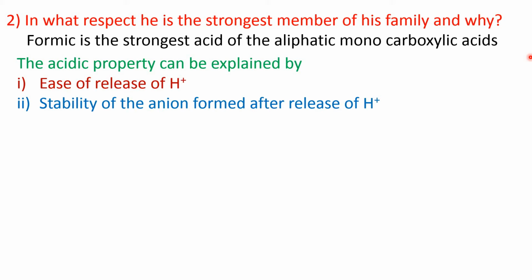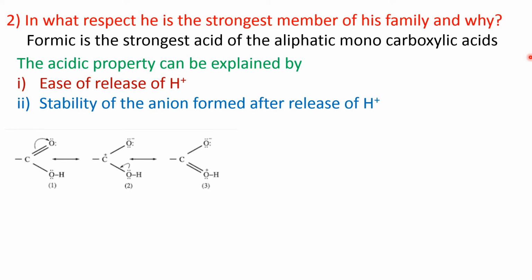Now, the second factor is stability of the anion formed after release of H+. That means after releasing the H+, it forms the anion. Whether that anion is more stable than the parent compound or less stable. If the anion is more stable, then that acid has a tendency to form that anion. That means that acid will be a strong acid.